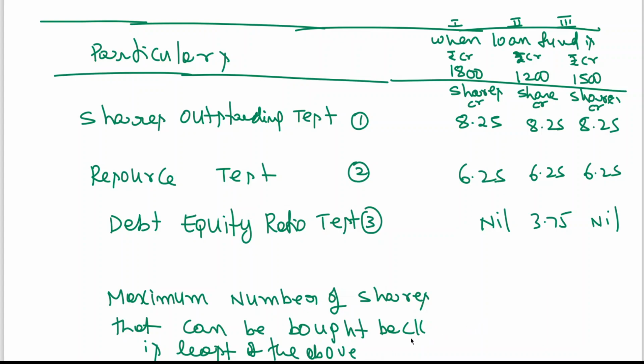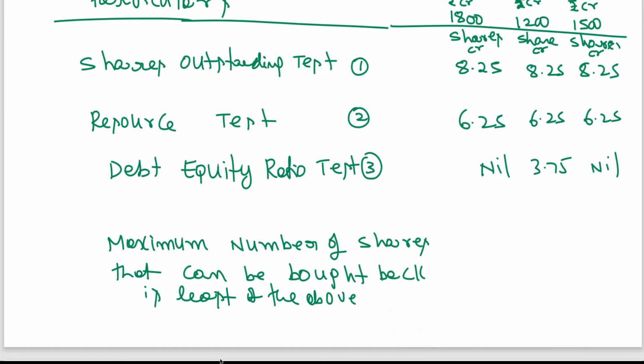And one more thing I told you, all 3 tests have to be satisfied. Even if one test is not satisfied, no result, then we cannot go for buyback of shares when loan fund is 1800 crores. You cannot go for buyback of shares when loan fund is 1500 crores. In this case, only situation 2, when loan fund is 1200 crores, all 3 test results we are having.